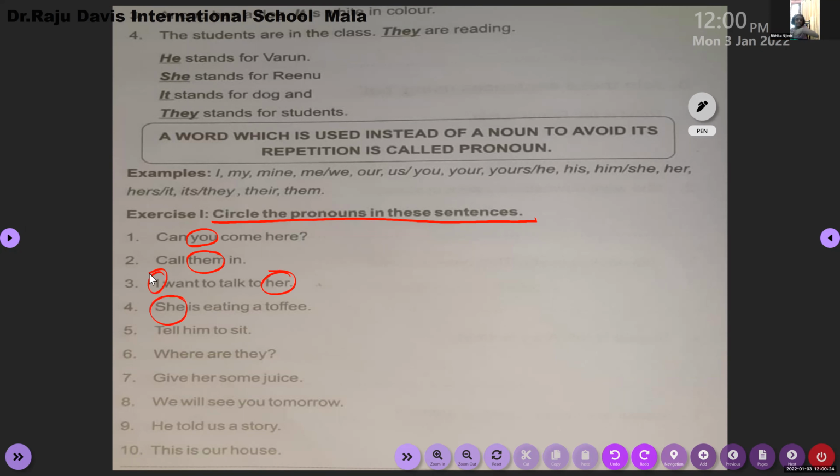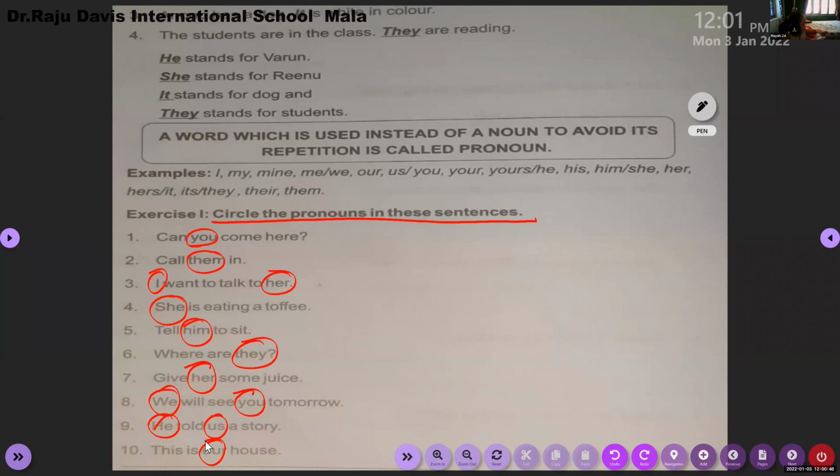Yes, ma'am, I did it. Yes, very good. Yes, ma'am, I completed. Good. I told you it's a revision. So just check whether you have circled the pronouns on page 26. Okay, so this is how you will identify the pronouns.